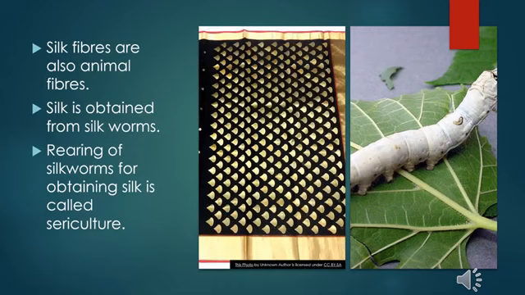Is it a plant or animal fiber? So silk fibers are animal fibers and silk is obtained from silkworms. And rearing of silkworms for obtaining silk is called sericulture.